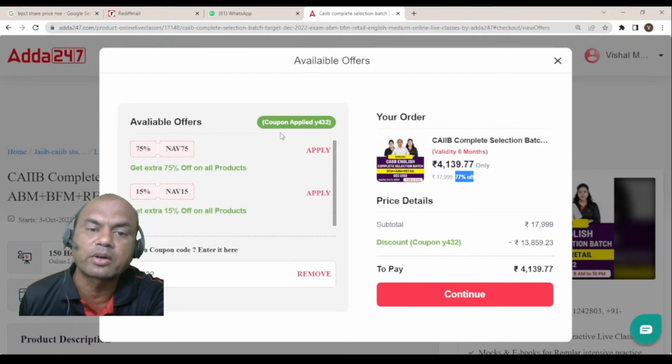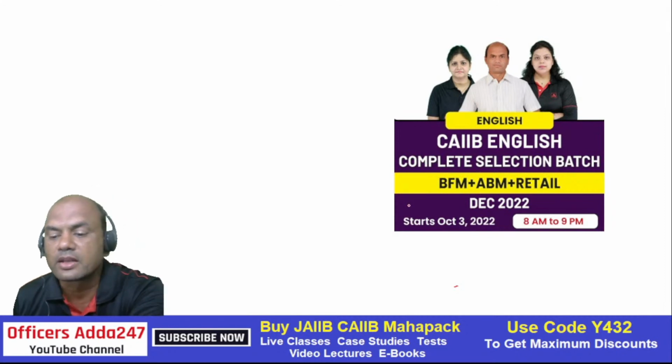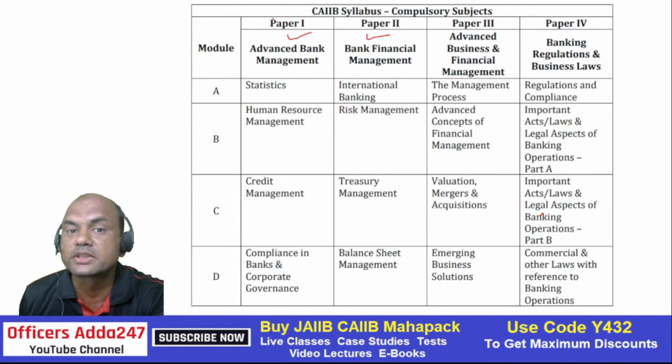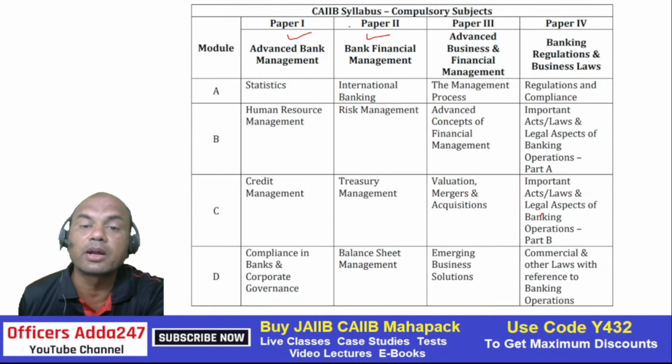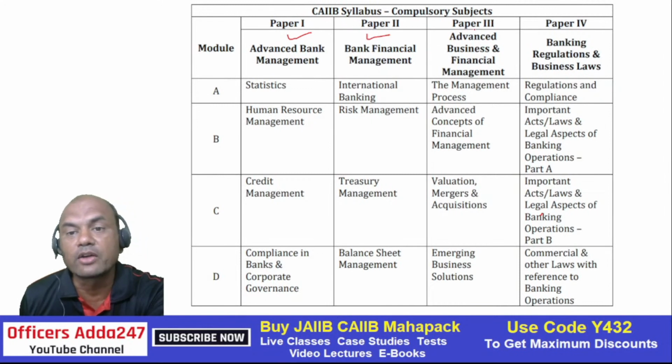Why am I stressing on this December 2022 exam? Let me show you what is happening in the new year, May 23. The new portion you will have has 4 papers. Right now, up to December 2022, there are ABM, BFM, and the elective is generally retail. But in May 23, it is ABM, BFM, ABFM (Advanced Bank and Financial Management), and Banking Regulations and Business Laws, which is the legal paper. So you will have to give 4 compulsory papers.